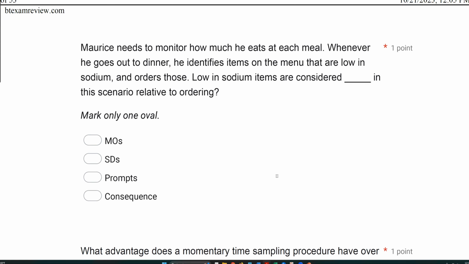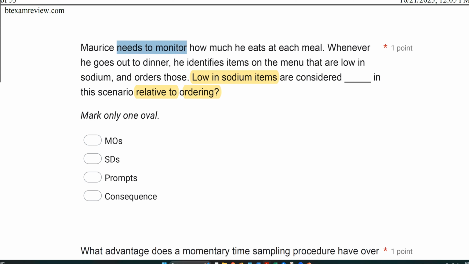Maurice needs to monitor how much he eats at each meal. Whenever he goes out to dinner, he identifies items on the menu that are low in sodium and orders those. Low in sodium items are considered what in the scenario relative to ordering? All right, so we're looking at the low in sodium items relative to ordering. So let's find that in our scenario.